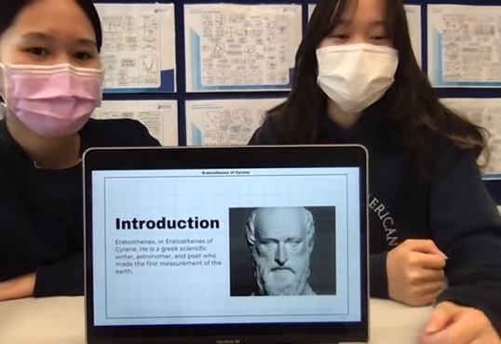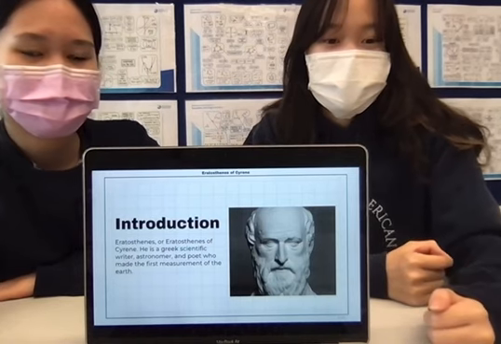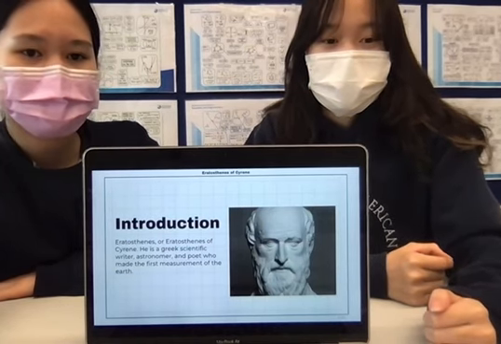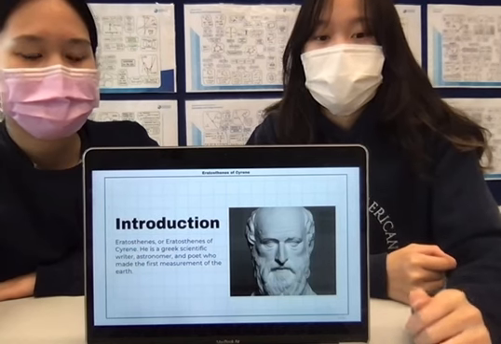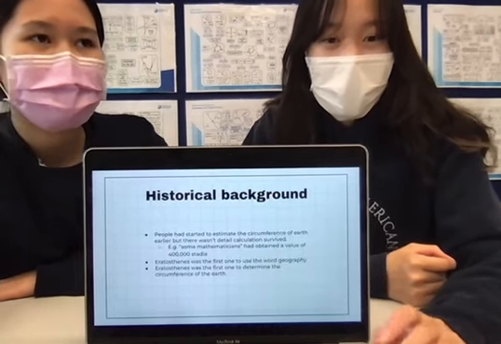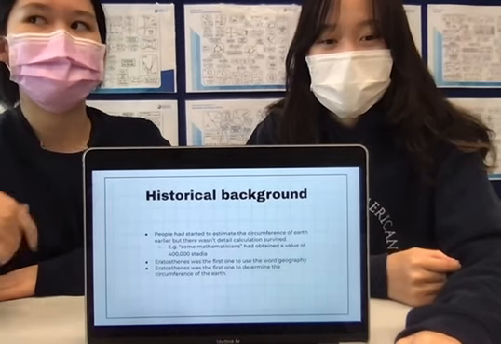So, a brief introduction of who Eratosthenes is. He is a Greek scientific writer, astronomer, and poet who made the first measurement of the Earth. And about some historical background of this discovery.